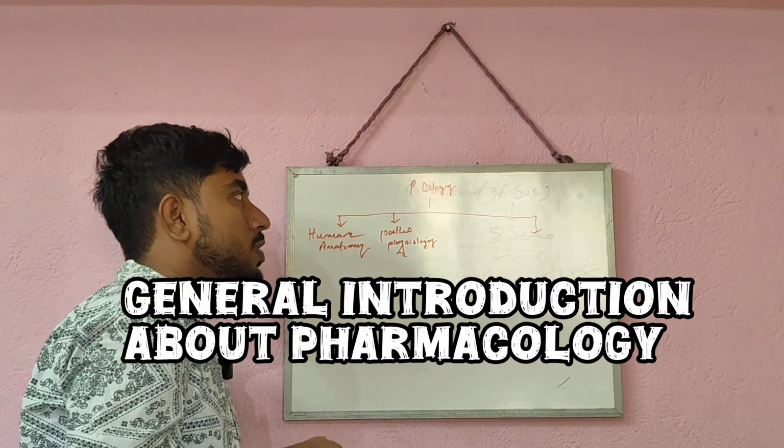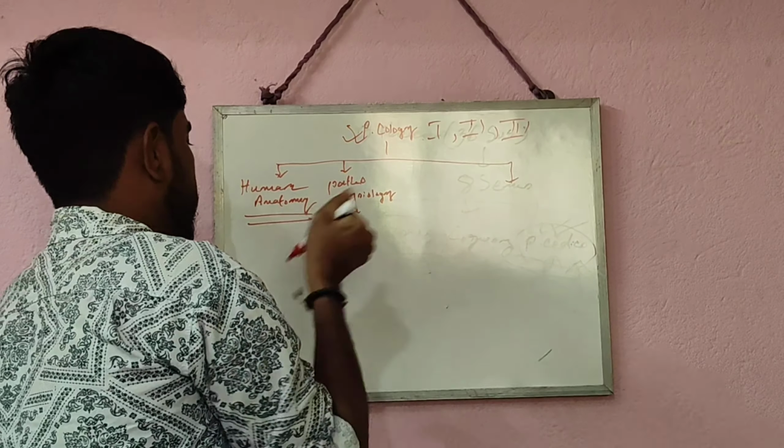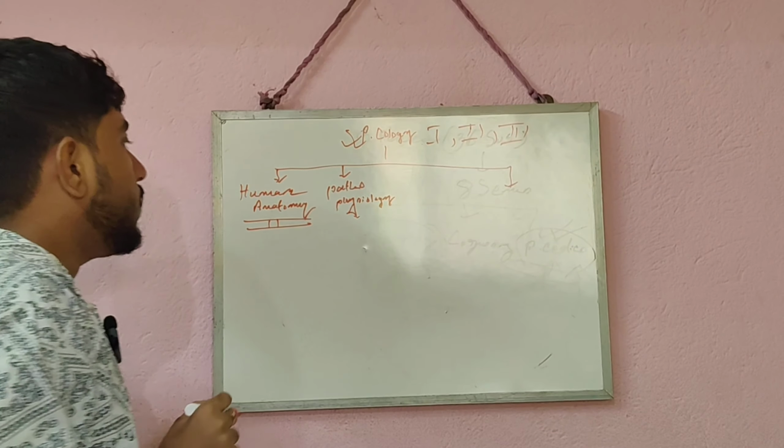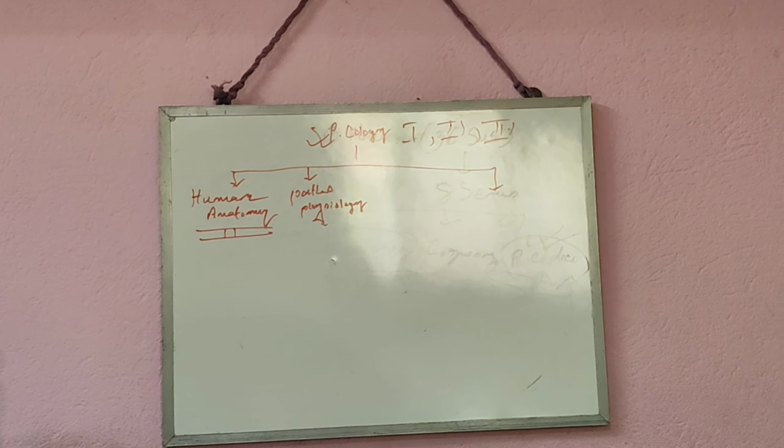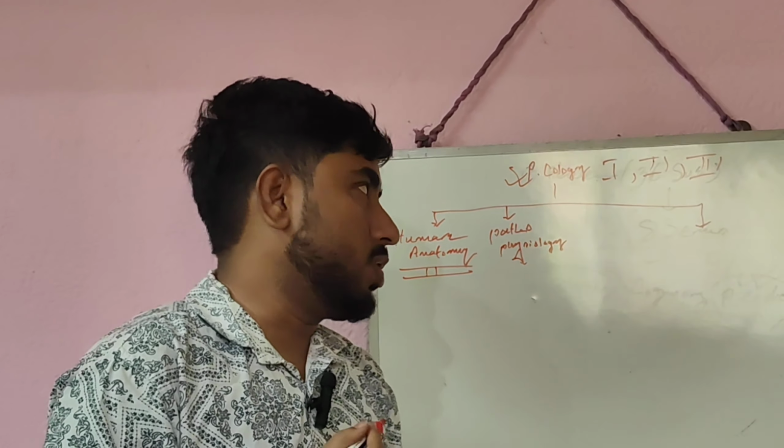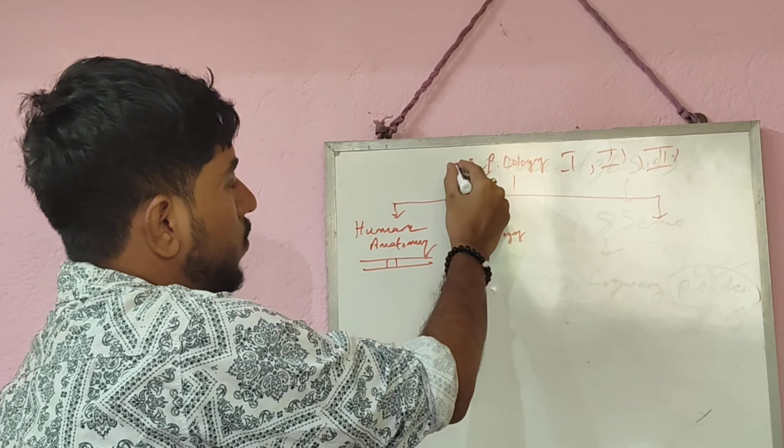and physiology. That means in pharmacology, what we are going to deal with is what the drug is, how it is going to work in our body. In first sem, in human anatomy, we are going to study how our body is acting to drug. Means in pharmacology, we study how drug is going to act in our body, how different organs will act on that drug, how that different drug will work in different organs in our body, how that organ will proceed that work. All these things we have to study in pharmacology.